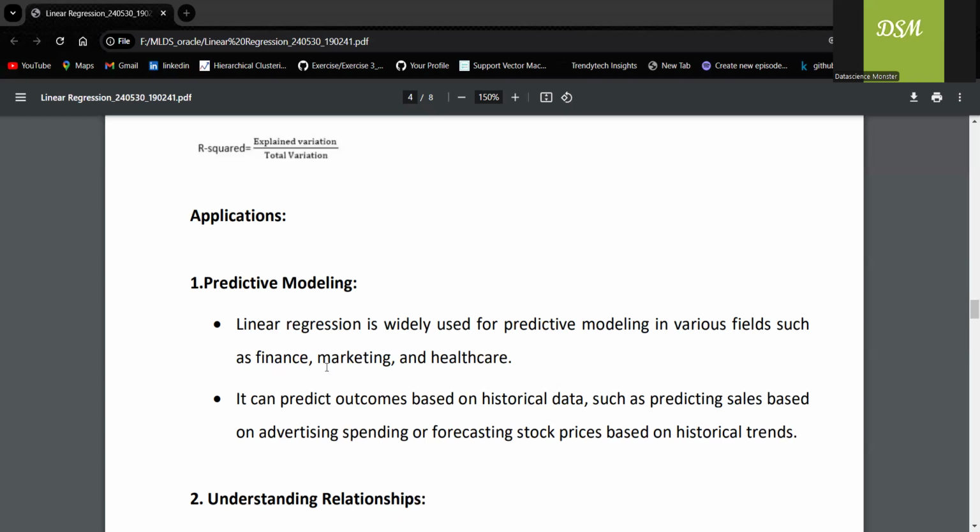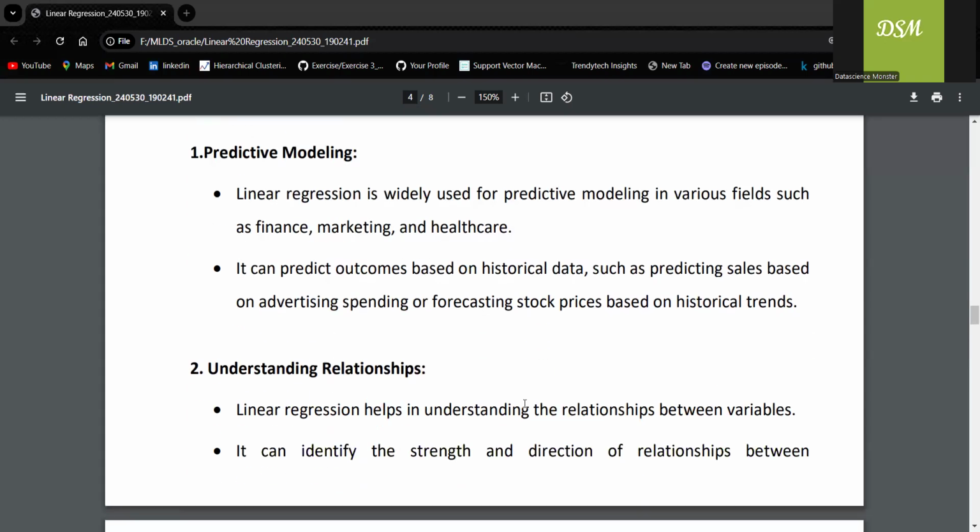So, predictive modeling. Say I want to predict the price, right? Finance, marketing or stock price, right? There I can use this. I can tell you all the domains, even logistics, supply chain, healthcare. Whenever the data is structured, most probably we would be using this. The next one, you can see some examples, like predicting sales based upon advertising spending, or forecasting stock prices.